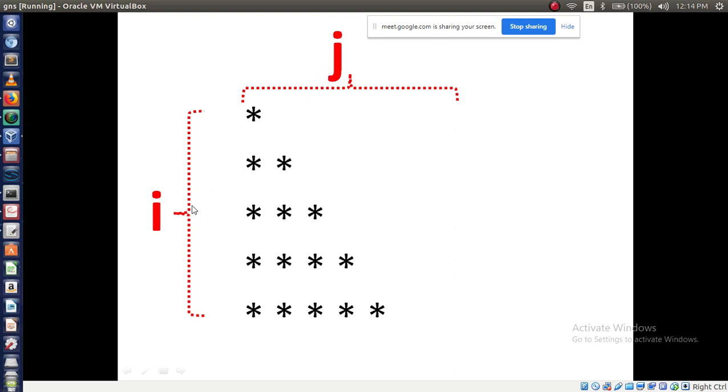So the first for loop, I mean rows: 1, 2, 3, 4, 5. 5 rows are there. Then columns: first column, second, third, fourth and fifth column. So total there are 4 columns, 4 rows, right? Sorry, 5 rows and 5 columns. Understood this pattern?